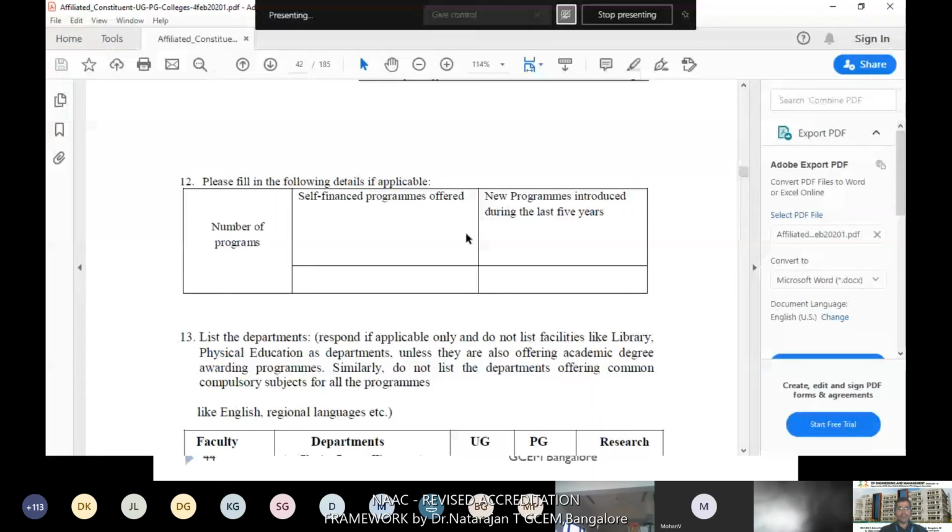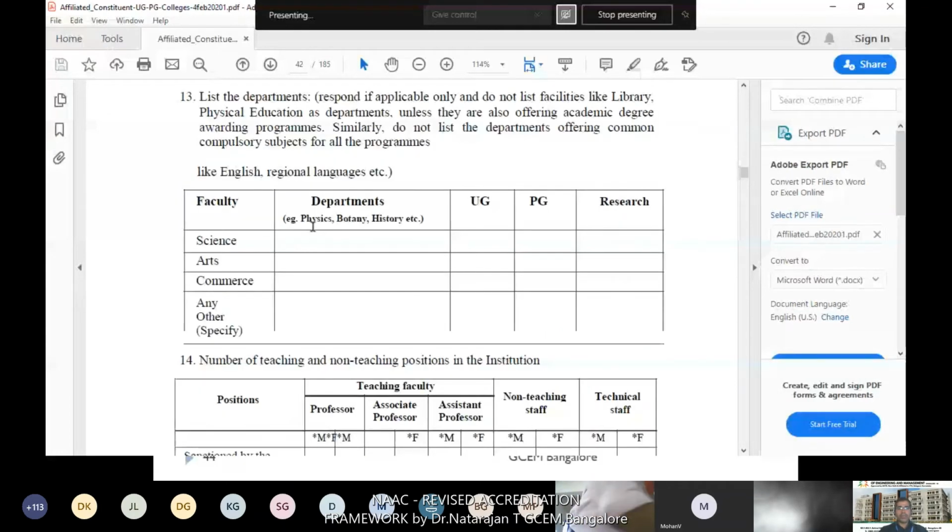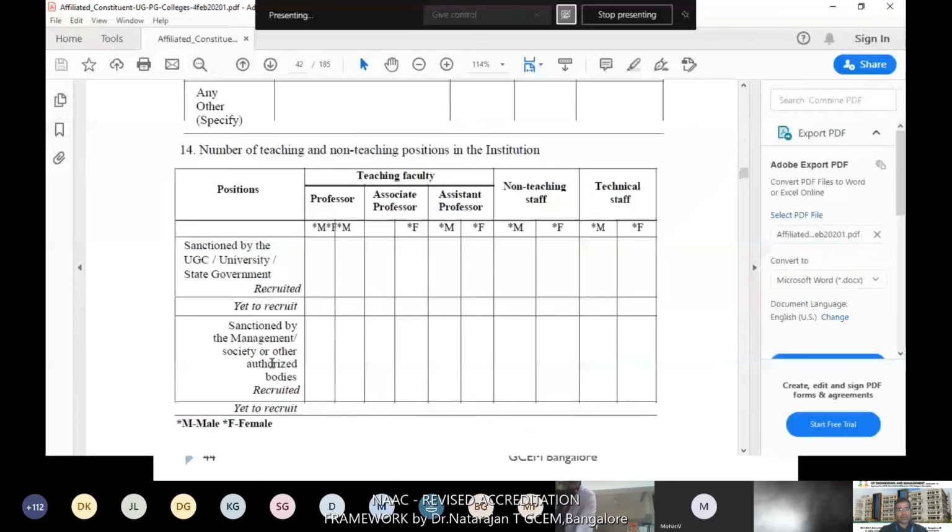Then the list of departments. Even in arts and science colleges, they have departments, and each department may offer a variety of UG and PG programs and research programs, like botany, history, like that. So you need to mention that also. For the number of teaching and non-teaching positions, you need to fill in the posts sanctioned by UGC, how many faculties are already recruited and how many are yet to be recruited.